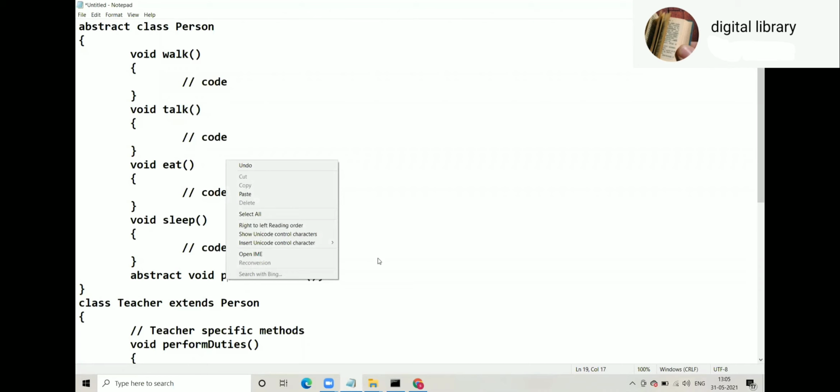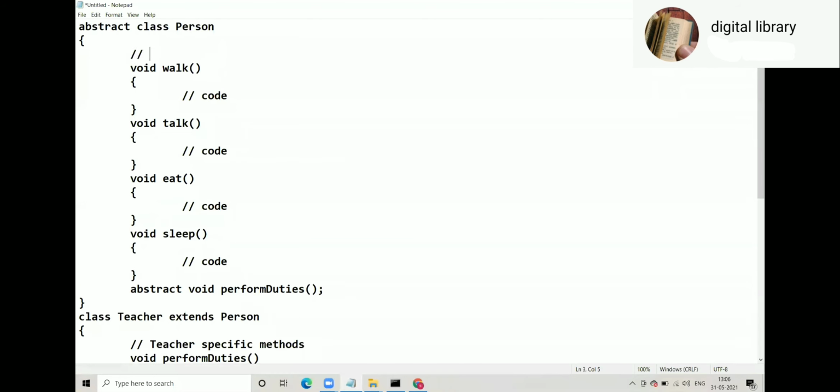But one more terminology which is very important, which you must always use: all these methods can be inherited by the child class, or at the most they can be overridden. So these are called concrete behavior.